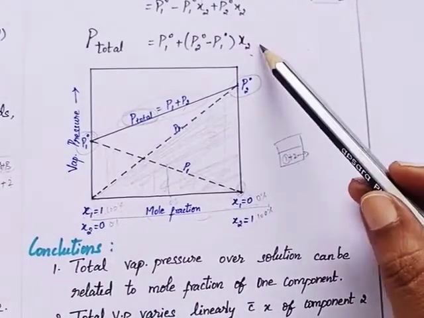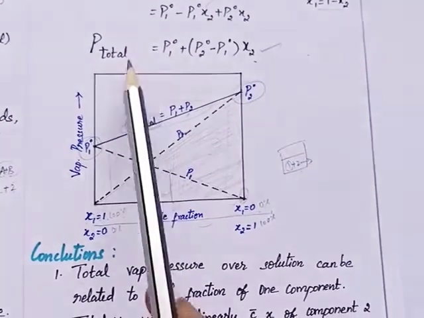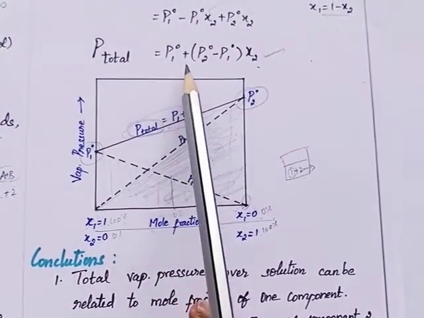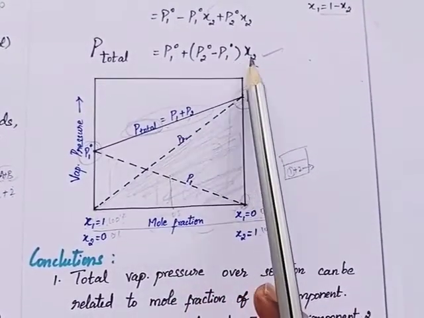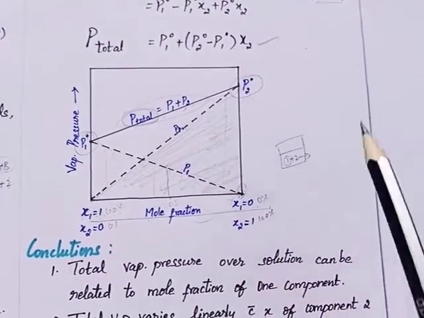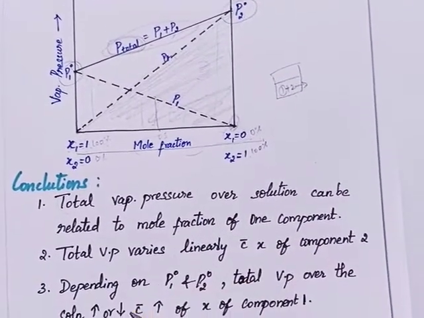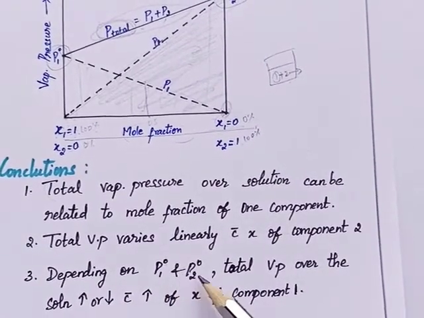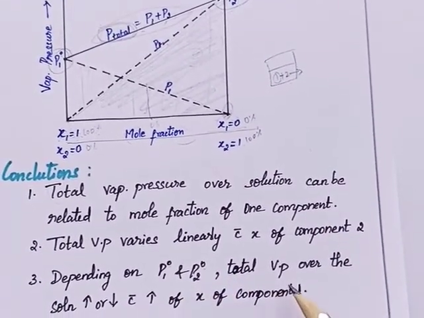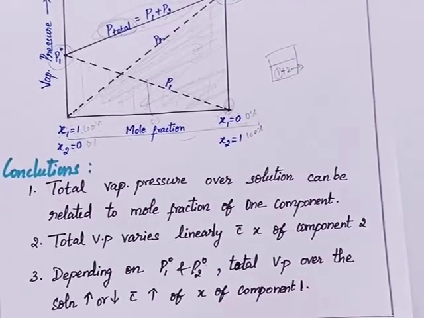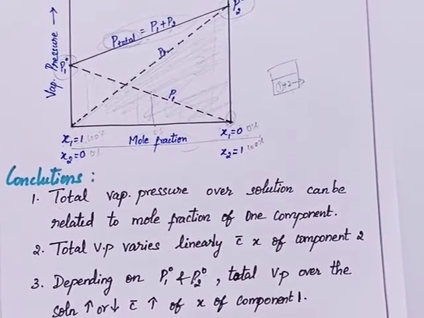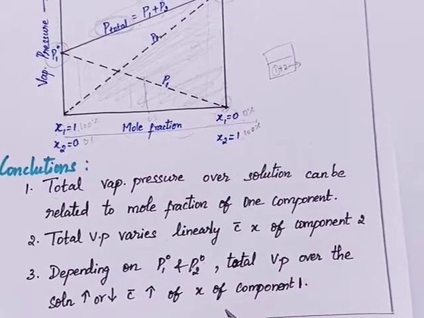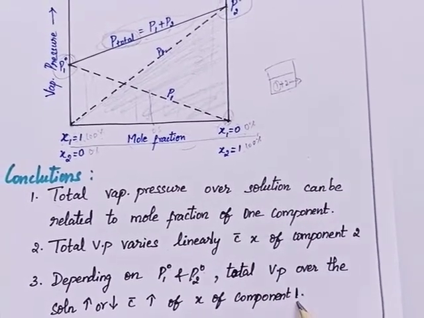According to this final equation, the total pressure is directly proportional to the mole fraction of component 2. And the third conclusion depends on P1 naught and P2 naught: the total vapor pressure over the solution either increases or decreases with the increase of the mole fraction of component 1.